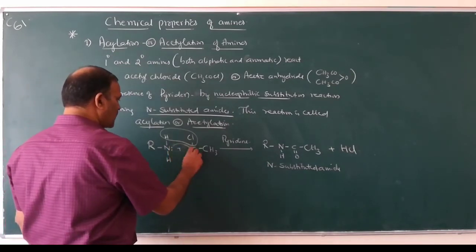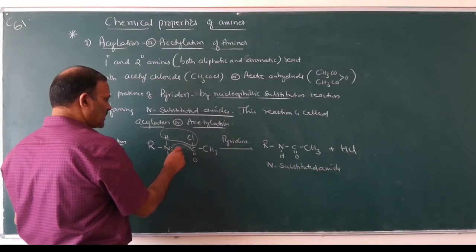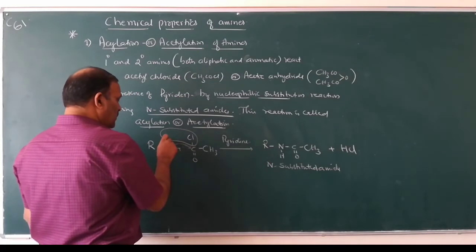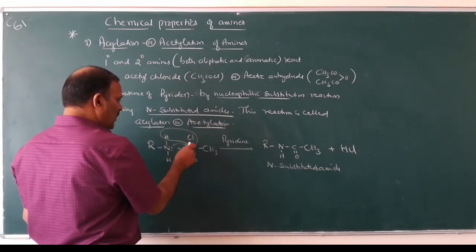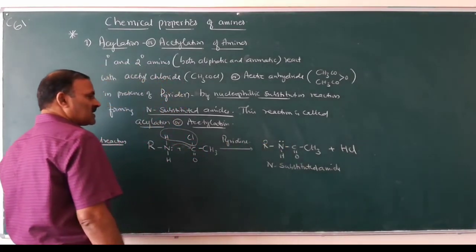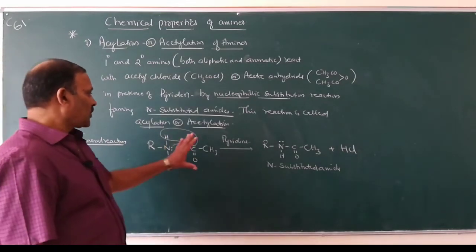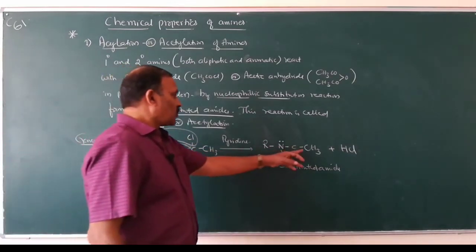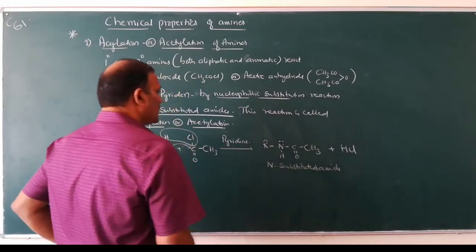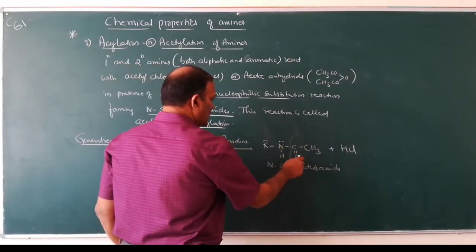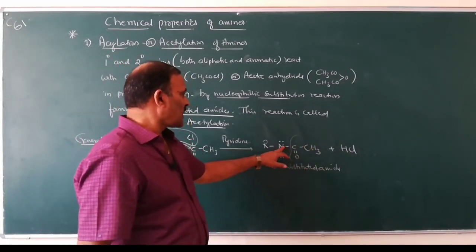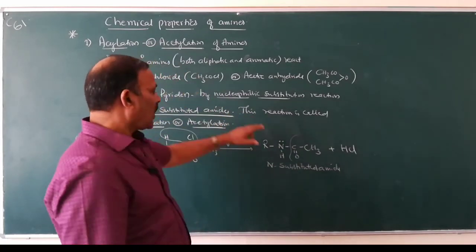This lone pair is involved in bond formation between this nitrogen and this carbon atom. The hydrogen goes out along with its bond, so this pair of electrons remains on nitrogen. So this is an N-substituted amide. Here the CH3CO group is called the acyl group. The introduction of an acyl group to the nitrogen atom is known as acylation or acetylation.